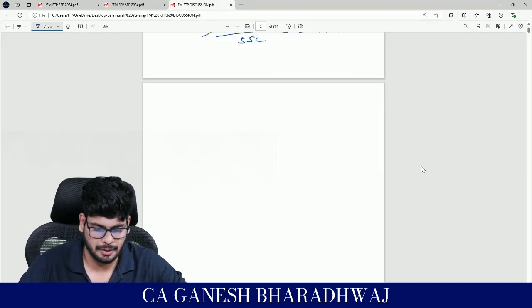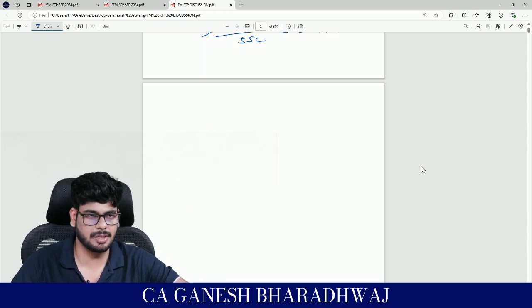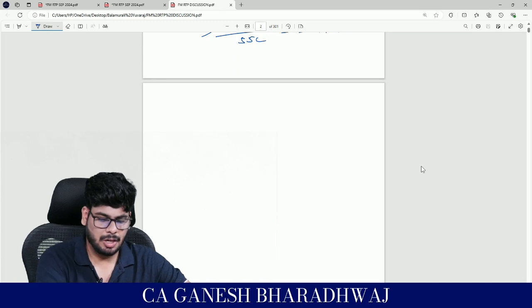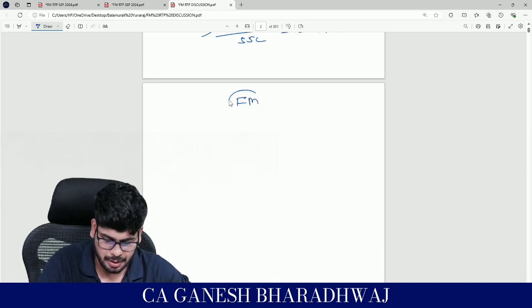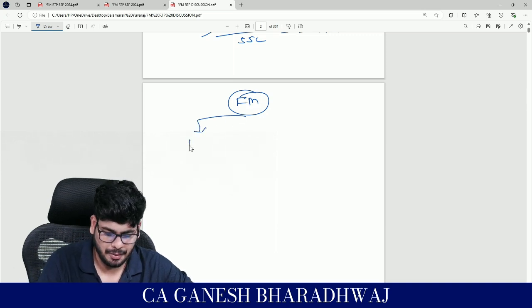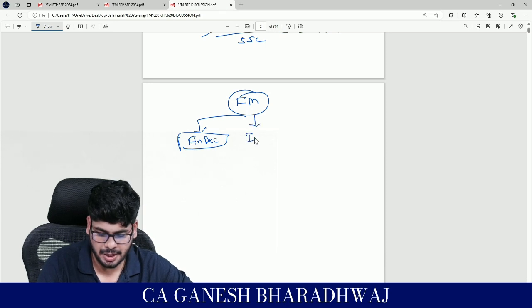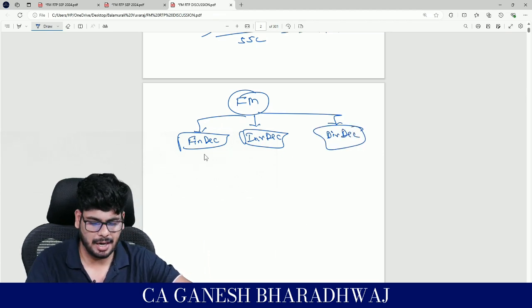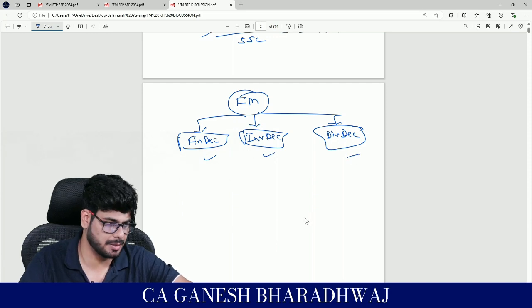Very quickly, I'll give a background. Generally, this is the first chapter that I do in our regular batch, immediately after time value of money. Now, in our financial management, overall, there are three objectives: financing decisions, investment decisions, and dividend decisions. Whatever chapter you do, it fits under one of these three buckets.